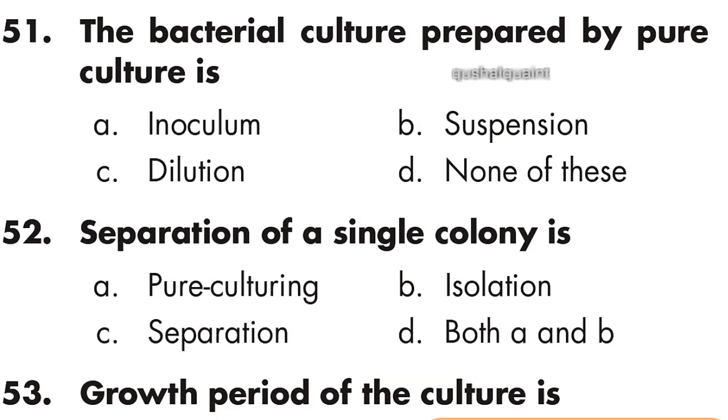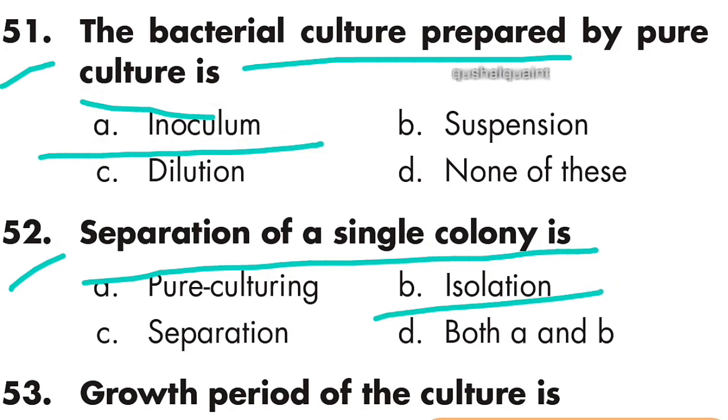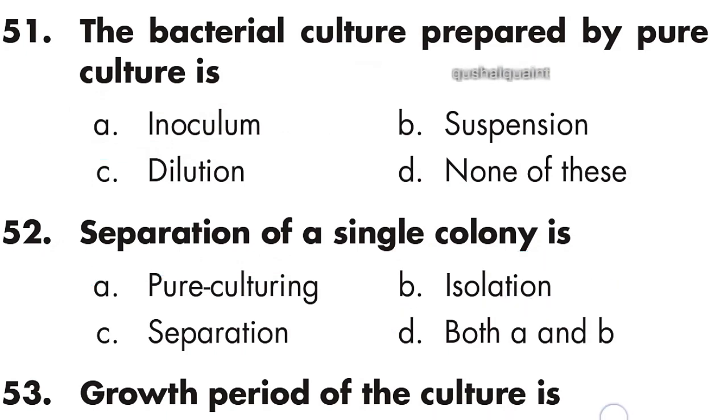This is a quick revision video, so we discuss only answers. Question number 51: the bacterial culture prepared by pure culture is inoculum. Option A is right, inoculum. Next question: separation of a single colony is isolation. Option B is right, isolation.